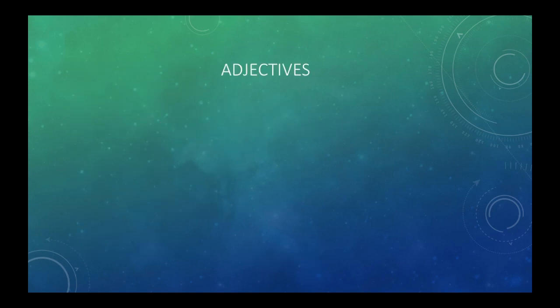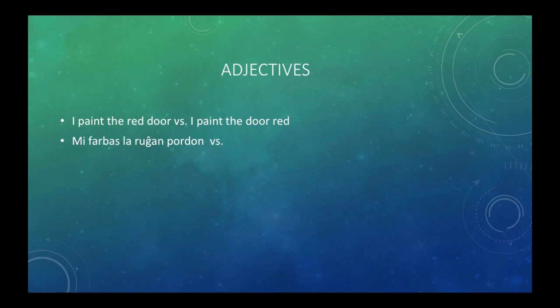So now the last thing we're going to talk about is adjectives. What is the difference between "I paint the red door" and "I paint the door red"? The difference is that in the first example, the door is red when I'm painting it, and in the second example, it's just a door and I'm painting it red, so it's red after I paint it. In Esperanto, we use the accusative to show the difference between these two sentences and not the word order. The first sentence is "Mi farbas la ruĝan pordon." Both ruĝan and pordon have the accusative. Pordon is the direct object because that's the thing that I'm painting. Ruĝan has the accusative because it tells you what kind of door I'm painting. It's the red one. It's not the blue one or the black one.